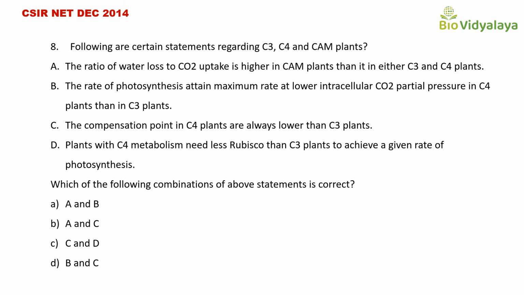So, following are certain statements about C3, C4 and CAM plants. There are 4 statements A, B, C and D. From these statements, we have to select correct statements. So, the first statement A. The ratio of water loss to carbon dioxide uptake is higher in CAM plants than it is in either C3 and C4 plants. So, the ratio of water loss